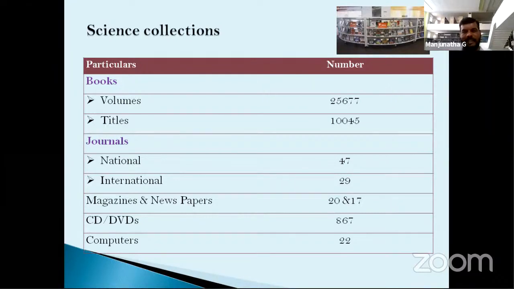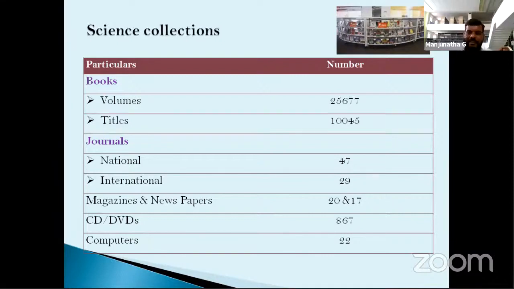Then total journals are 47 national journals and 29 international journals. We subscribe to well-reputed published journals. For example, Nature publication is one of the leading and most renowned publishers, and we subscribe to a journal from the Nature publisher.